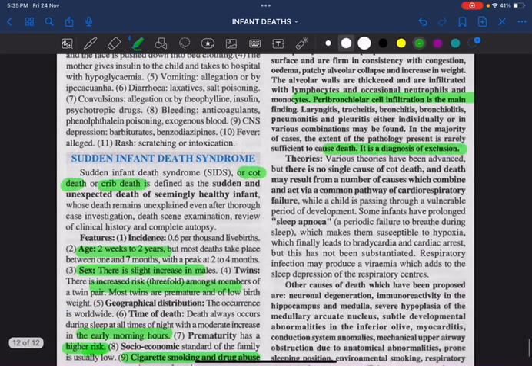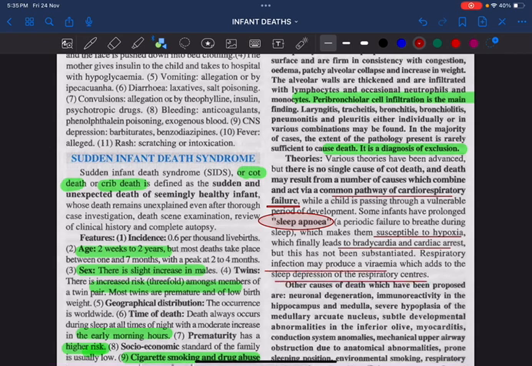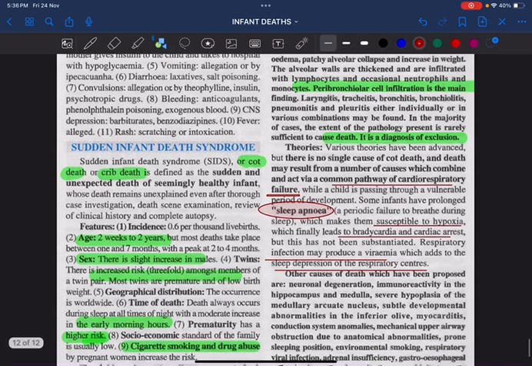What are the theories? The most common theory which is established is the common pathway of cardiorespiratory failure. Most of the theories say that these infants would have gone through a period of sleep apnea, which makes them susceptible to hypoxia, bradycardia, and cardiac arrest. If there is any additional respiratory infection like pneumonia, or any congenital heart disease, it will add to this sleep apnea and prolong its duration, which will further depress the respiratory centers in the brainstem, and that is responsible for sudden infant death syndrome.